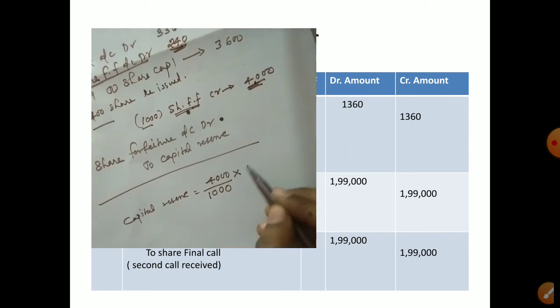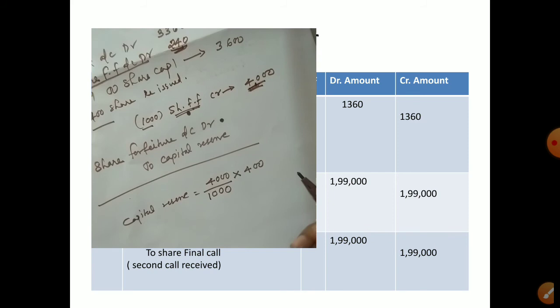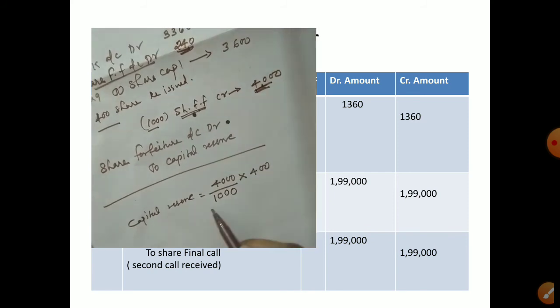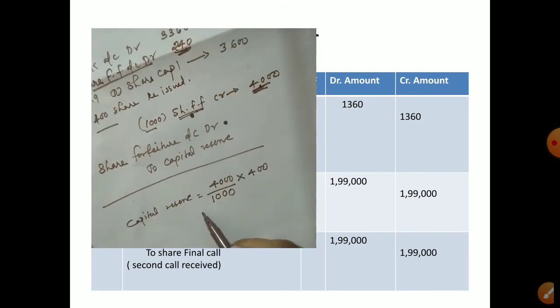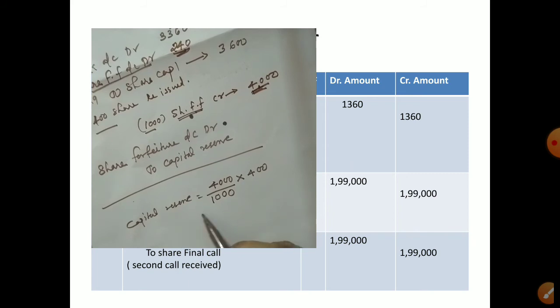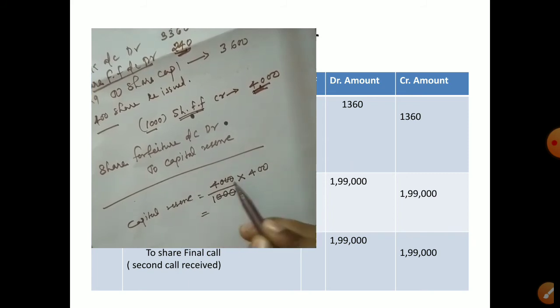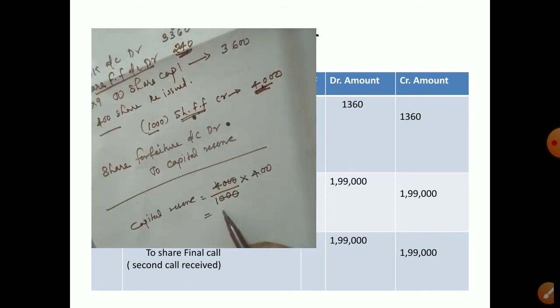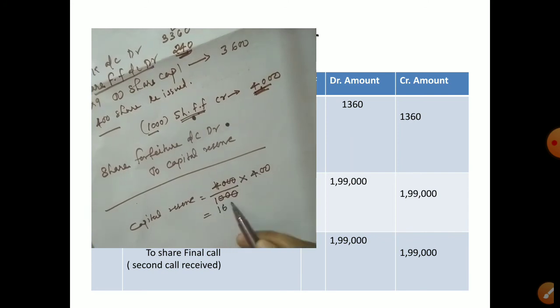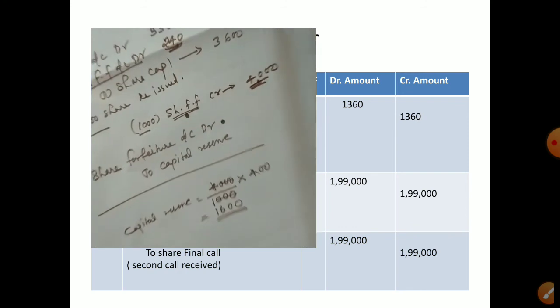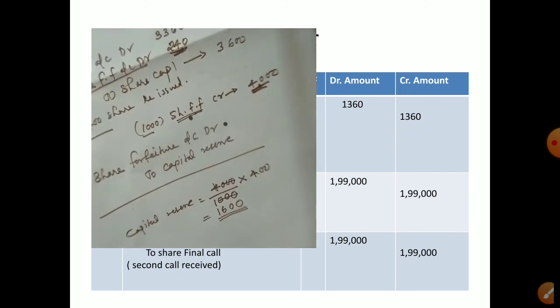Then for 400 shares how much should it be? 3 zeros, 3 zeros, 4 into 4, 16. 1600 is the amount we can take out from that 4000.